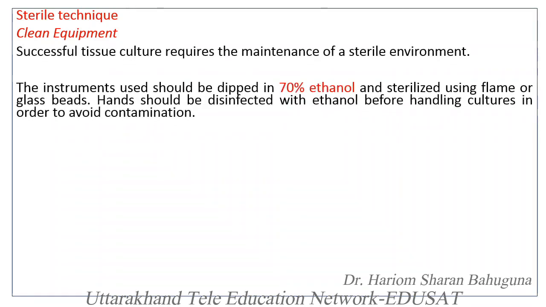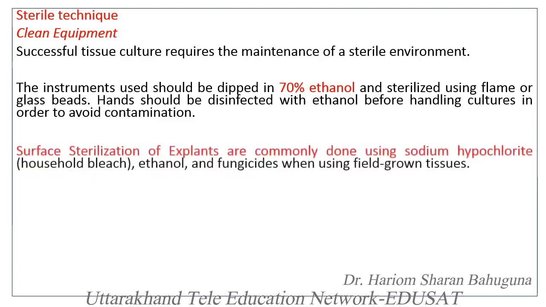A successful tissue culture program requires the maintenance of a sterile environment, and for it, whatever instruments are used in the tissue culture lab should be sterilized; generally all instruments should be dipped in 70% ethanol. If glass rods are used, these can be sterilized with the help of flames. Hands should be disinfected with ethanol before handling cultures in order to avoid contamination.